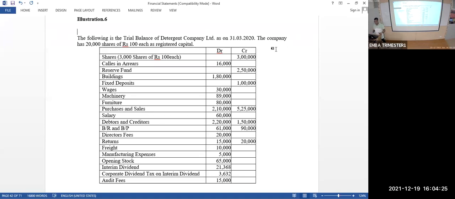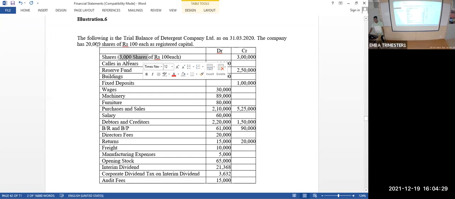But the company has raised only 3,000 shares of 100 each, which is equal to 3 lakhs, given on the credit side. CR means credit side.